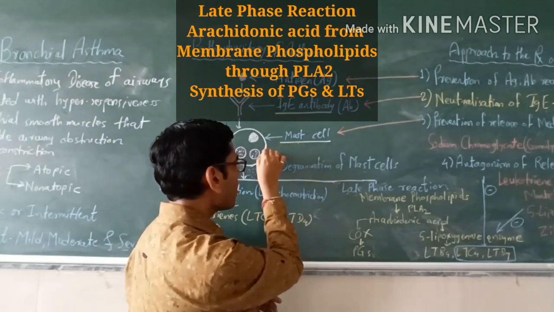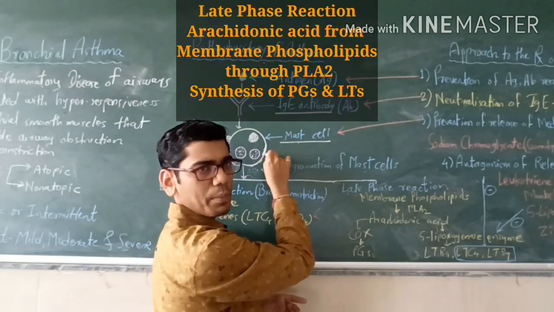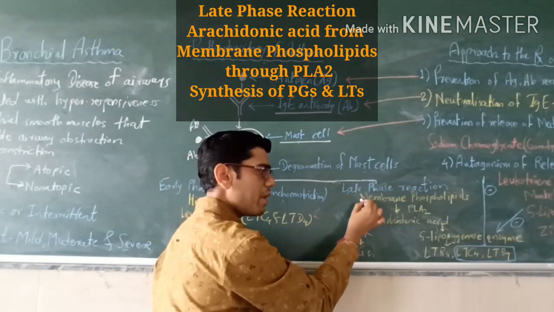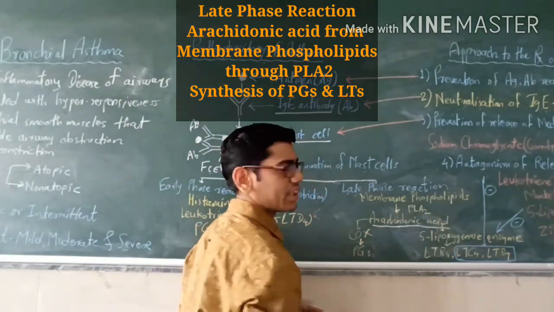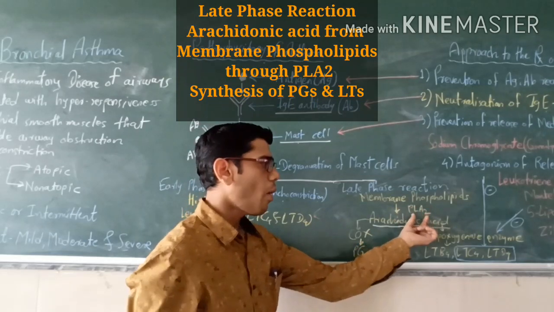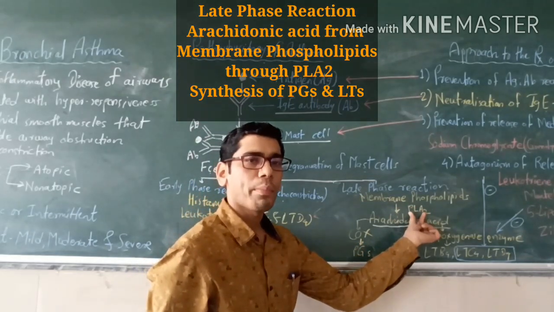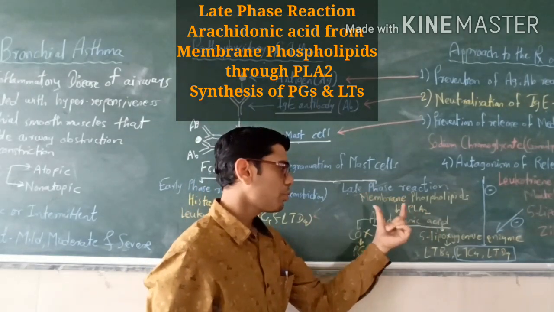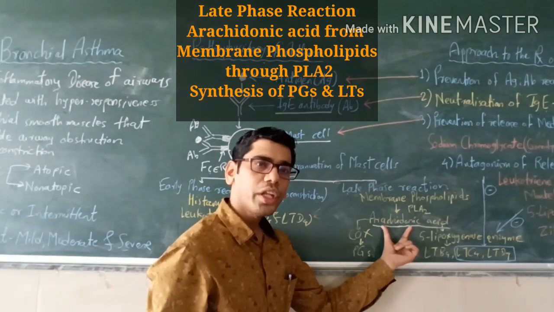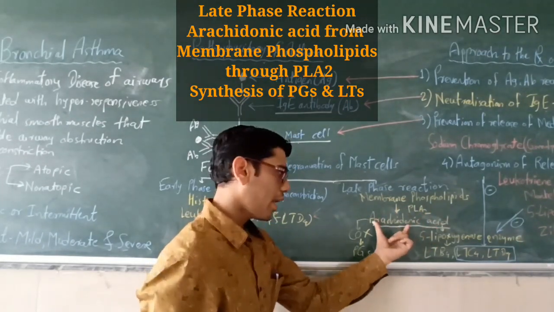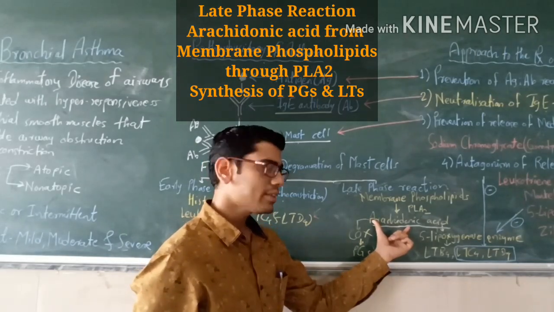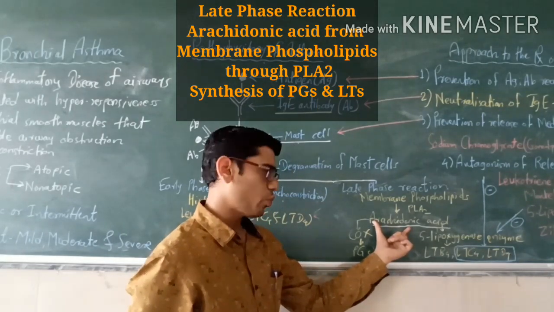There are certain membrane phospholipids present on the surface of the mast cells. These membrane phospholipids get converted into arachidonic acid with the help of one enzyme, phospholipase A2, and arachidonic acid further gets converted via two pathways.